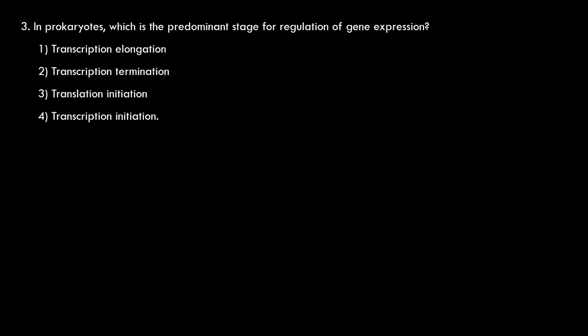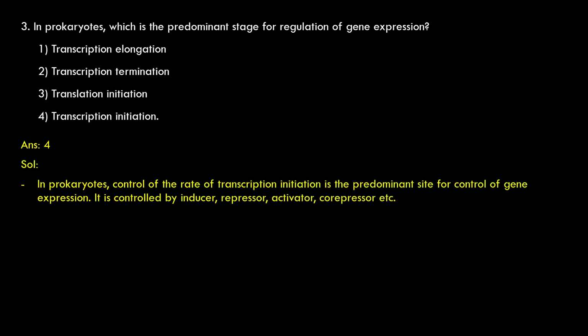Right? So, the fourth option must be the correct one. Let us see the answer. Fourth one. In prokaryotes, control of the rate of transcription initiation is the predominant site for control of gene expression. It is controlled by inducer, repressor, activator, co-repressor, etc. If transcription is promoted, initiated by an inducer, it is positive regulation.